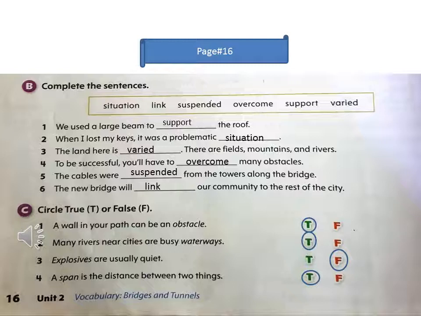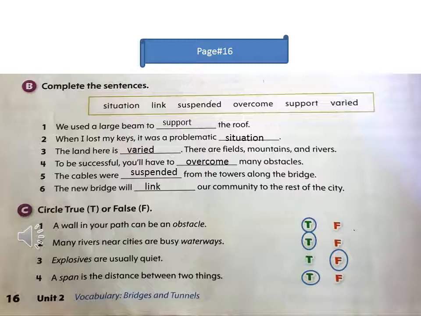Number 4. To be successful, you will have to overcome many obstacles. Number 5. The cables were suspended from the towers along the bridge. Number 6. The new bridge will link our community to the rest of the city. Now move towards exercise C. Circle true or false. A wall in your path can be an obstacle.